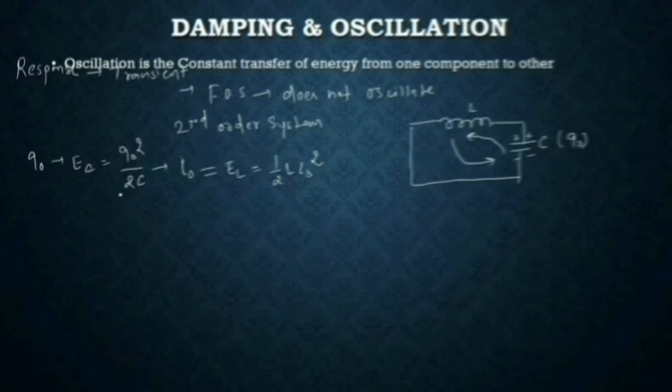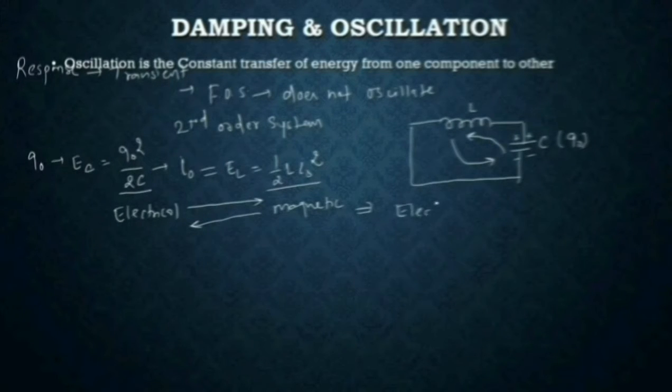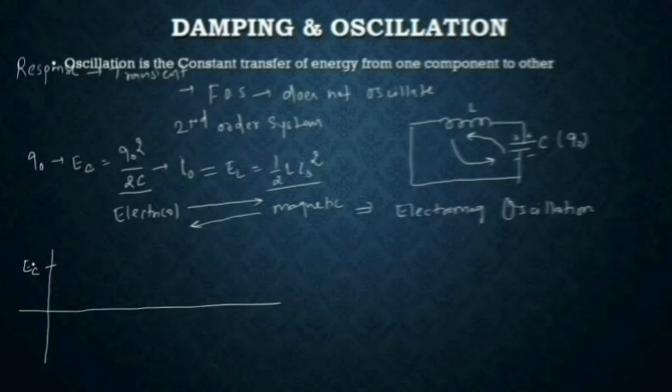Energy in the capacitor is stored in electrical form, and energy in the inductor is stored in magnetic form, and this energy will keep on oscillating between the electrical form and the magnetic form. So we can call this oscillation the electromagnetic oscillation. This will be the maximum energy that the capacitor can store.